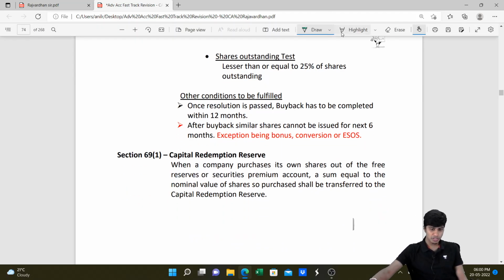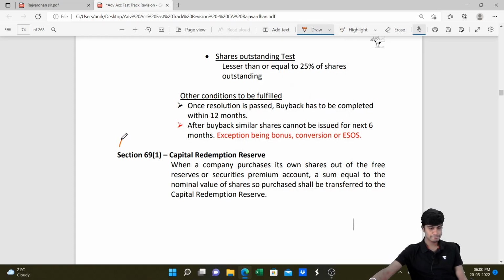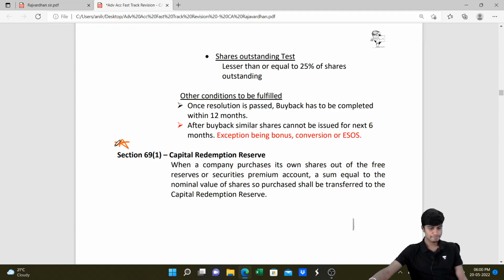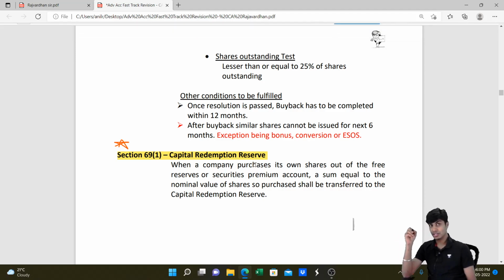And this is a very important part. I want you all to remember this. Section 68 subsection 1 is the creation of capital reserve. We create capital reserve in a circumstance other than this also, that is when you go for redemption of preference shares. Because any reduction in the capital should be only as per internal reconstruction. No reduction of capital is justified other than by way of internal reconstruction.